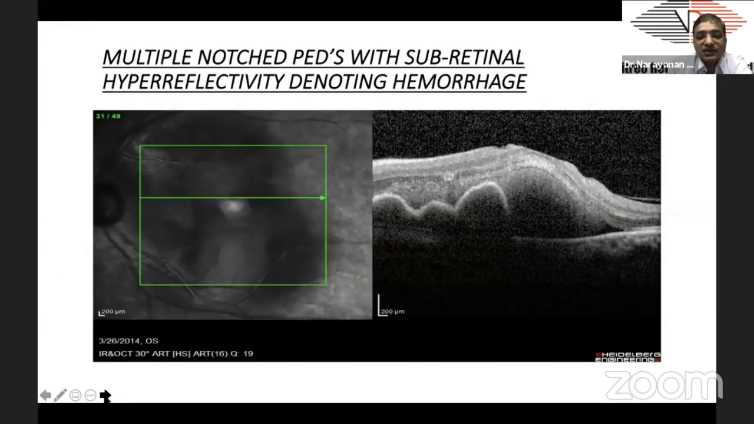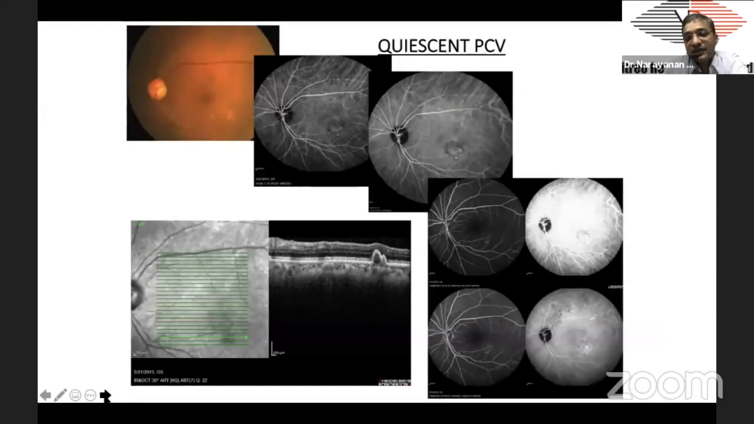This is another case from one of my patients who has multiple notch PEDs with subretinal hemorrhage. This is one of the features, and there can be quiescent PCV. Why I'm bringing it up is not all cases of PCV need to be treated. Some of them are inactive, or some of them may be in a very advanced stage of scarring.